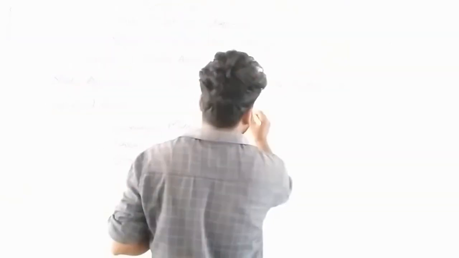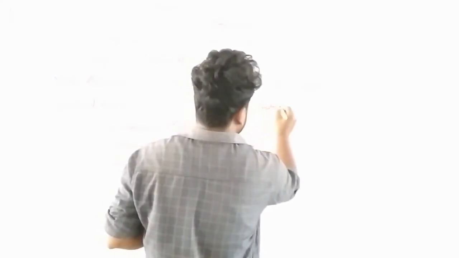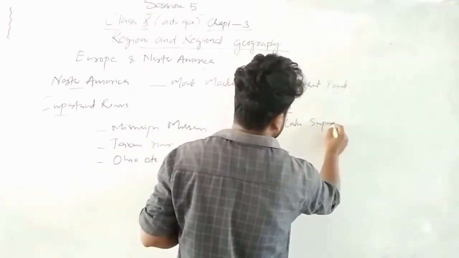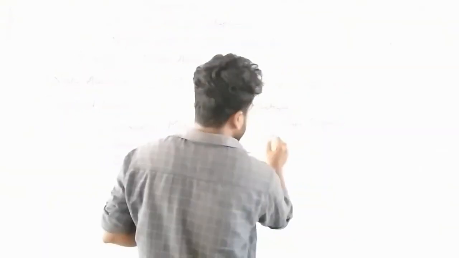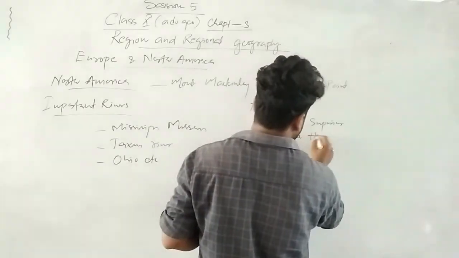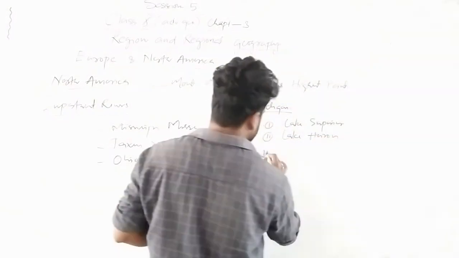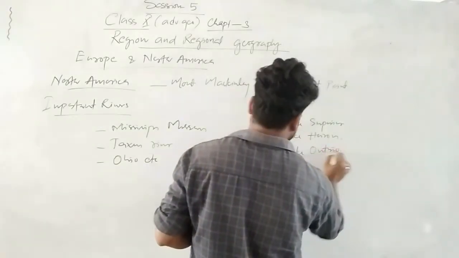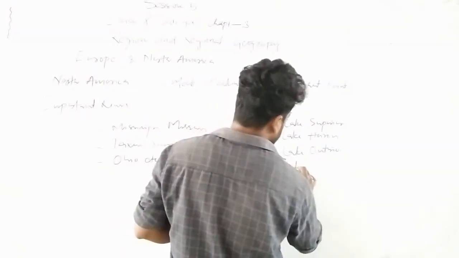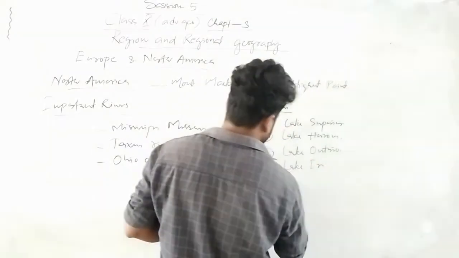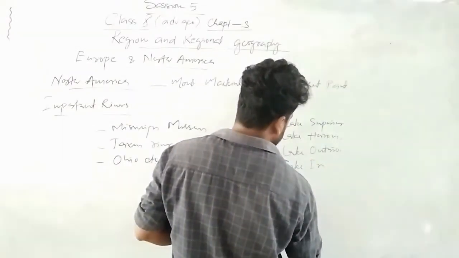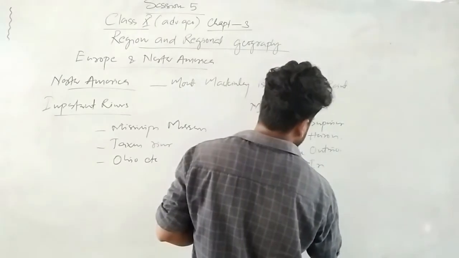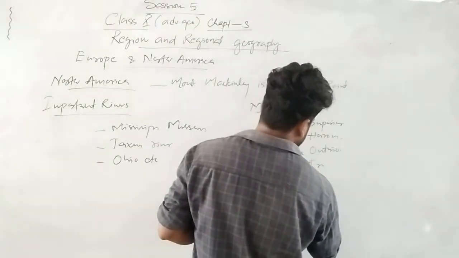Because it is near to Michigan, another Great Lake region is there. Do you know the Great Lake region? Number 1 is Lake Superior. Number 2 is Lake Huron, Lake Ontario, Lake Erie, Lake Michigan.